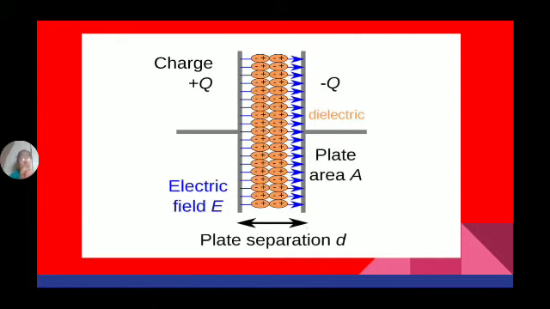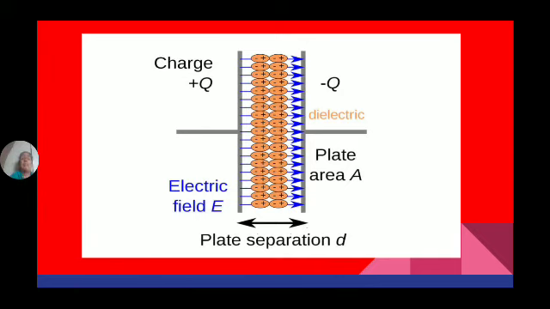So the ratio of charge accumulated to the voltage applied gives the capacitance of this capacitor. It means how much voltage we are applying, how much charge it is accumulating, how many electrons are flowing.